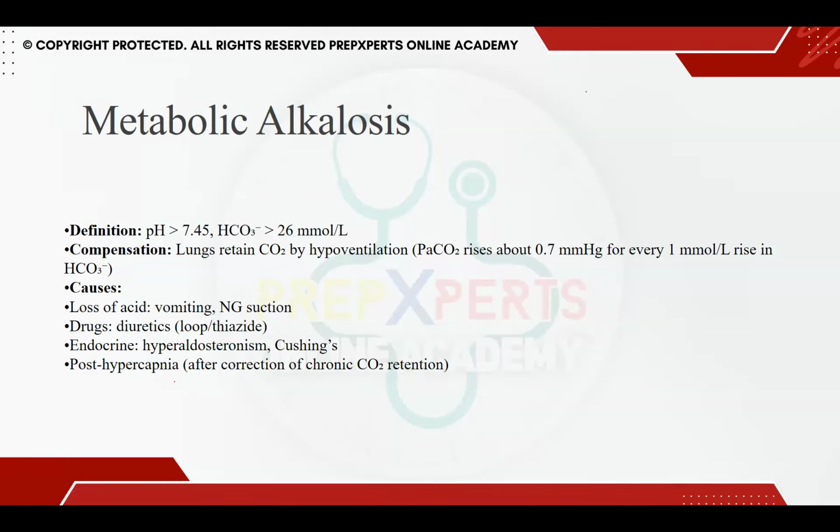Normally, for every 1 millimole per liter rise in bicarb, PCO2 rises by 0.7 millimeter of mercury. This happens in the acute setting. In chronic, this could be more, towards 1 millimeter of mercury.